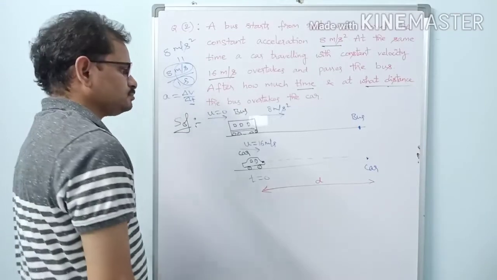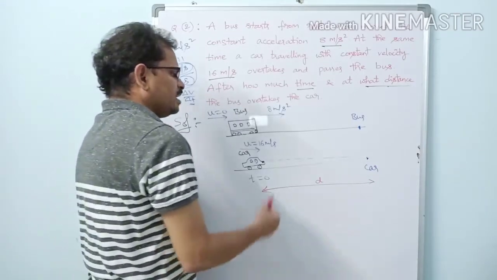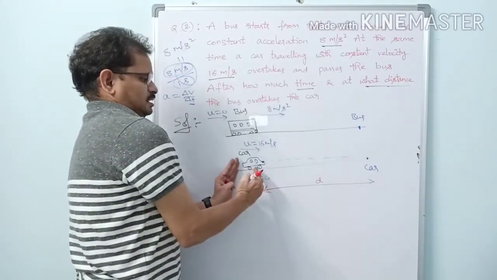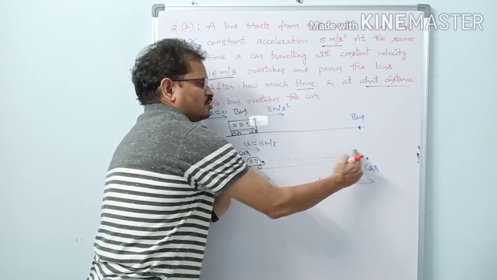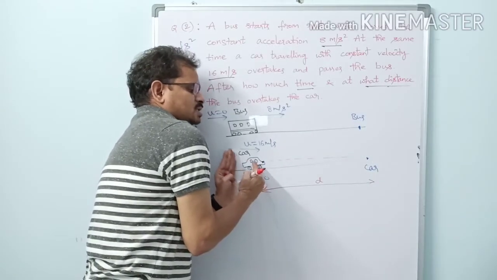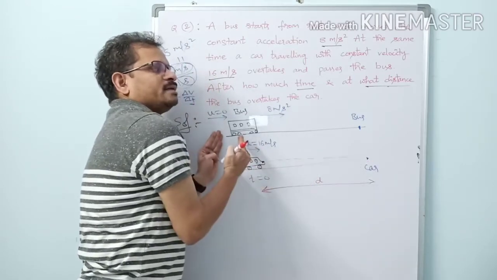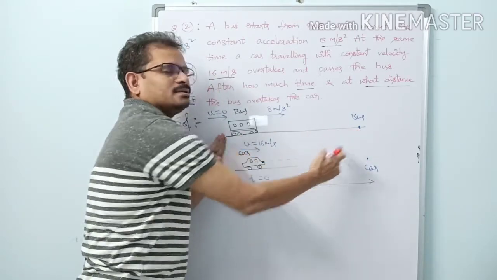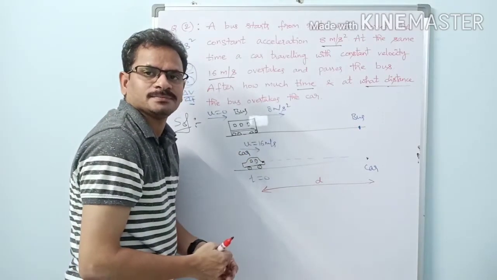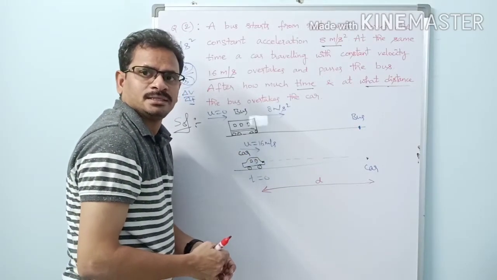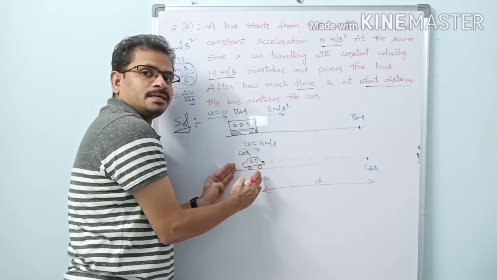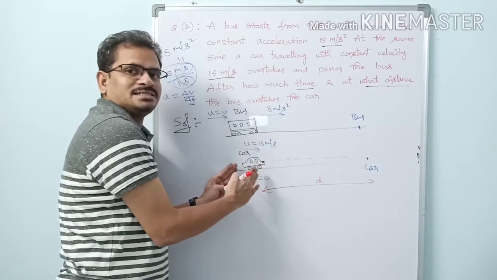Got it? Okay, d. And what is the time taken here? Suppose the car goes forward. When the car reaches this point in 5 minutes, in how much time does the bus have to reach this point? Same 5 minutes, because both of them are starting simultaneously here.